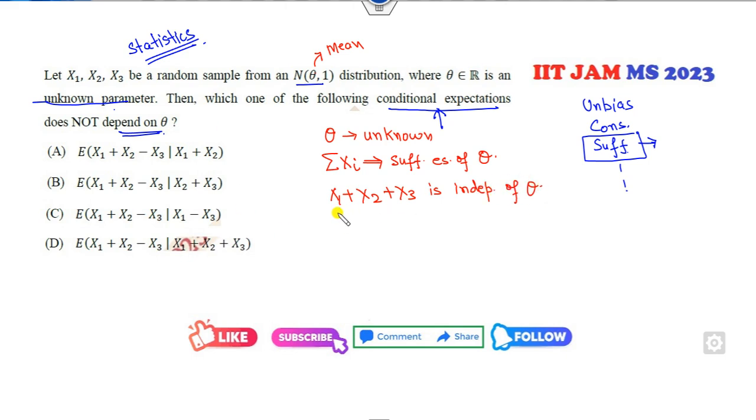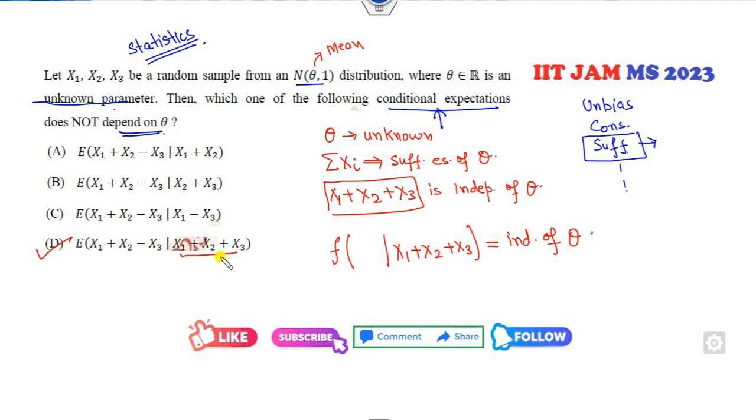So look at the option which is independent of theta. Whatever I write here is also independent of theta. So you can see the last option is the only one, because the rest of the options are not the sum of this. So the right answer is D.